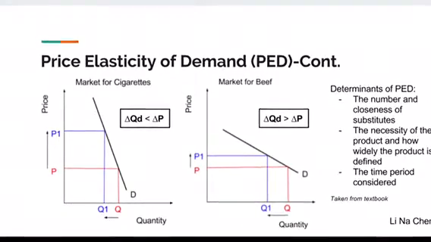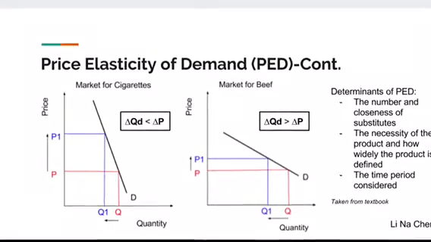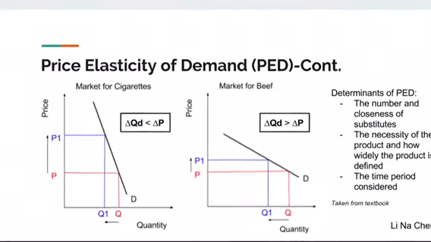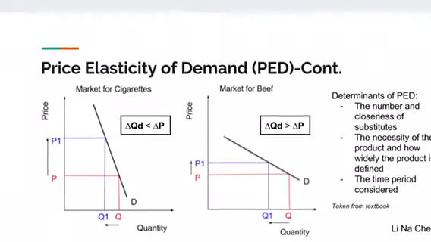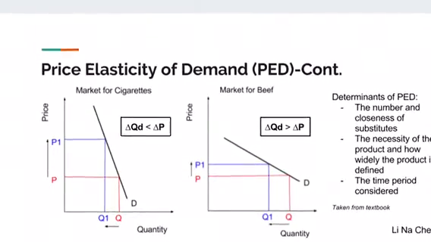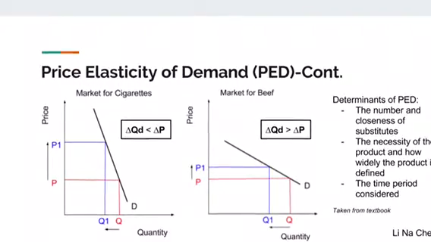You might wonder why cigarettes are price inelastic in the first place. This can be explained by one of the determinants of PED, the necessity of the product. Cigarettes are viewed as a necessity by heavy users. Therefore, these users will continue to buy this product, even as the price rises dramatically, because they can't stop their